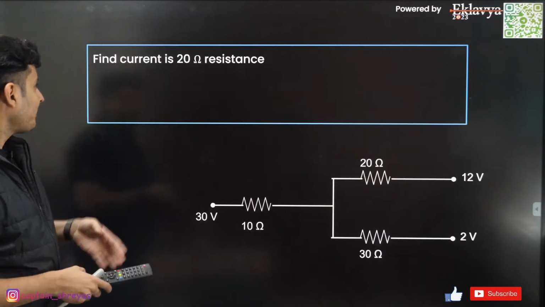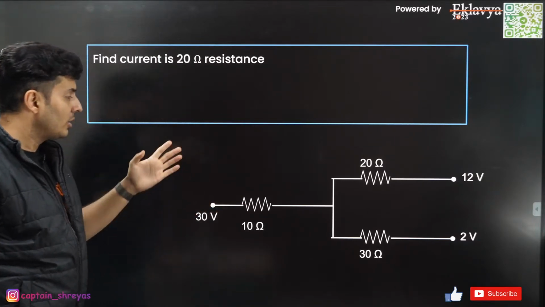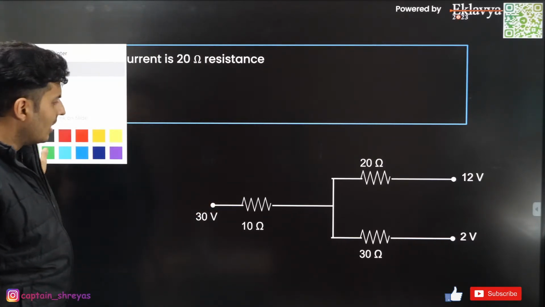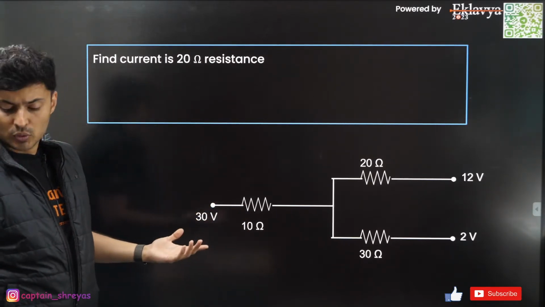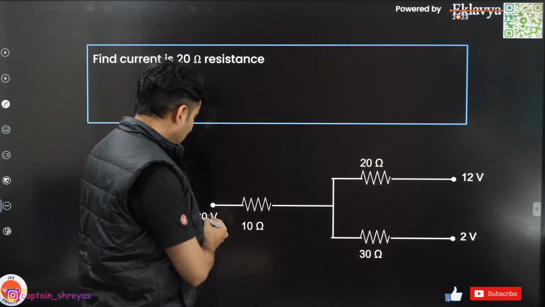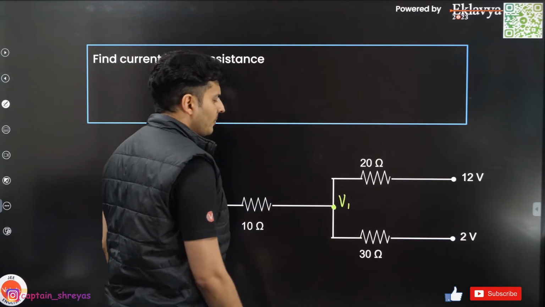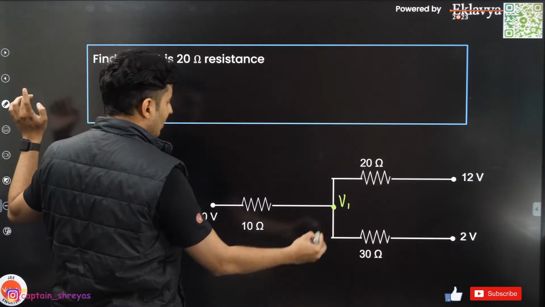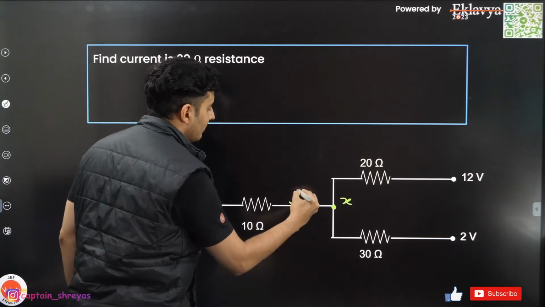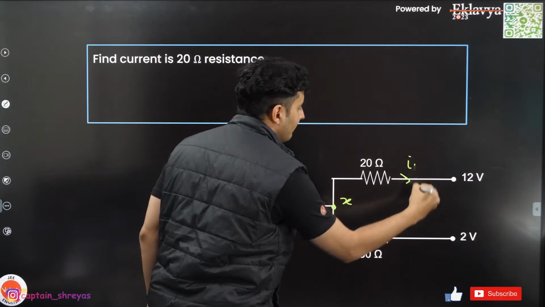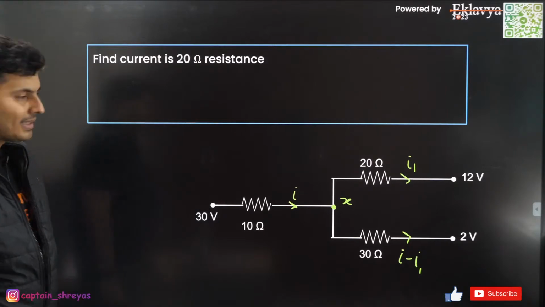Okay, moving on. What is the current in this particular 20 ohm resistance? Here you can use Kirchhoff's current law, voltage law, and then you can solve it, or you can use some different techniques also. Like if this is 30, that is 2, that is 12, assume this point's voltage to be V1, or you can just assume the voltage to be, let's say for example, X. Assume the current flowing here will be I, the current flowing here will be I1, here it will be I minus I1, yes or no guys?